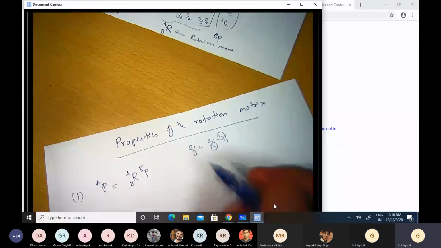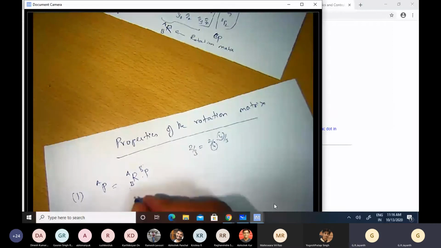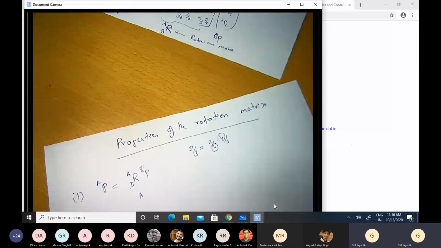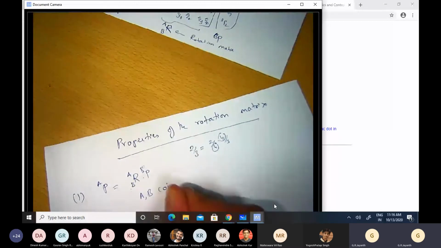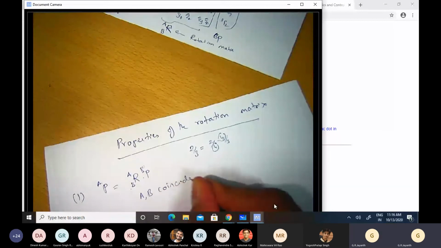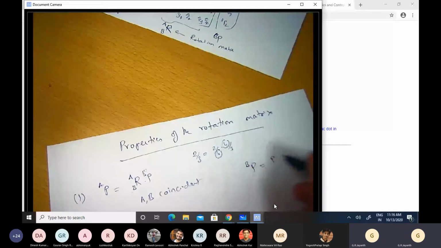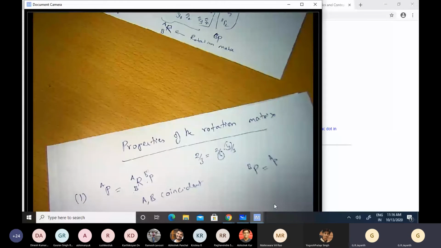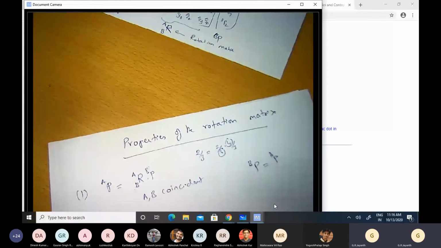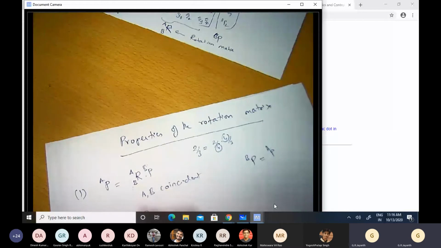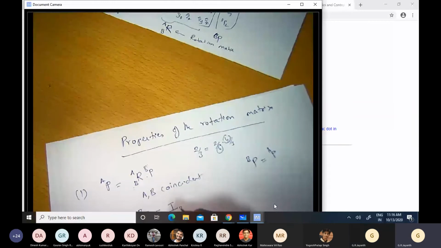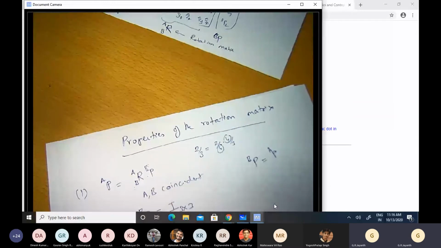So if I have A and B to be the same coordinate frame, A and B are coincident, then what will PB and PA be? Do you agree with me that if A and B are coincident, then the representation of the point P in A and B coordinate frames will be identical? There will be no difference between them. So what does that tell us? The most fundamental fact is that the rotation matrix of B with respect to itself is an identity matrix. Very simple fact.